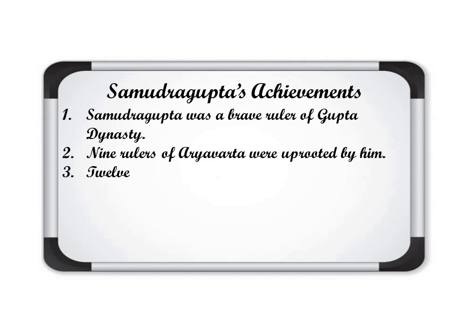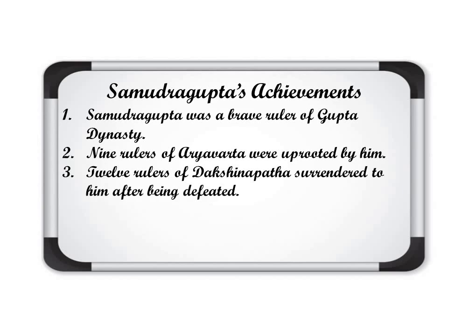This one. And 12 rulers of Dakshin Patha surrendered to him after being defeated. As we discussed, the red dots I have shown you were the rulers of Dakshin Patha basically. The cities were shown with the red dots in the map. So these rulers of Dakshin Patha were 12 in number, and some of whose capitals are marked with the red that I showed you. And they were defeated by Samudragupta, and after that they surrendered themselves to Samudragupta.